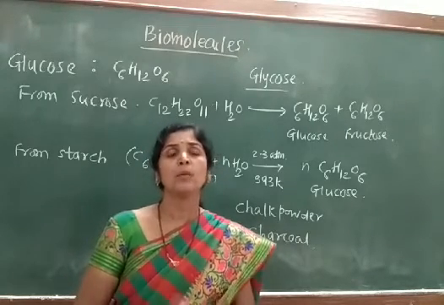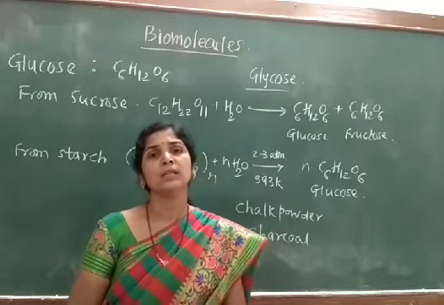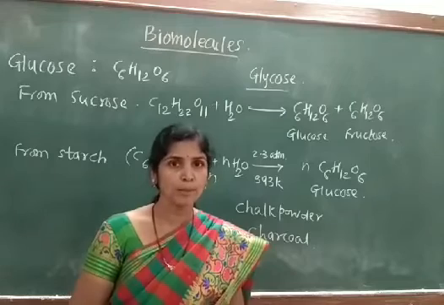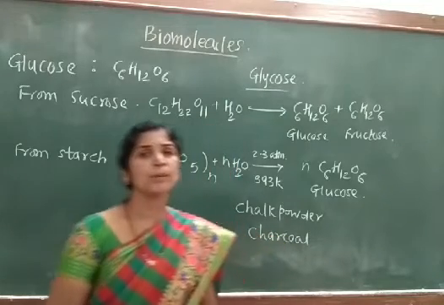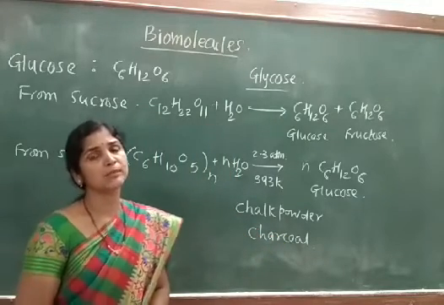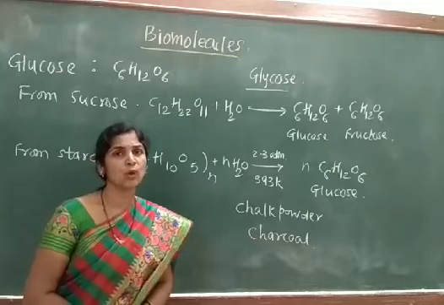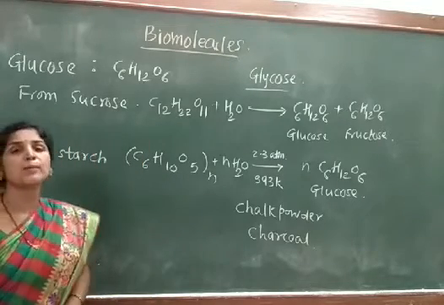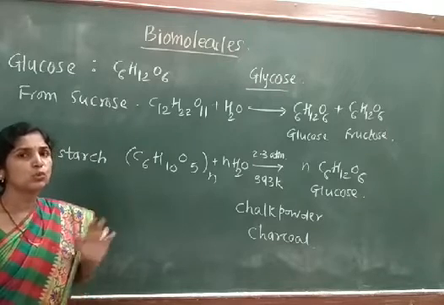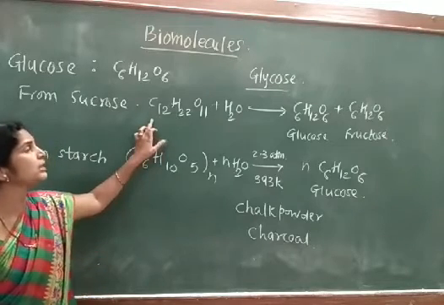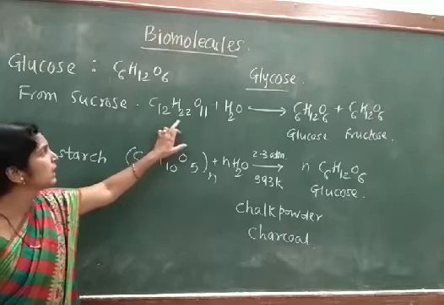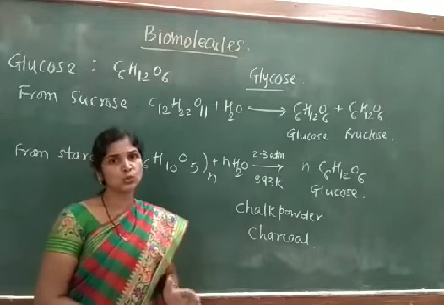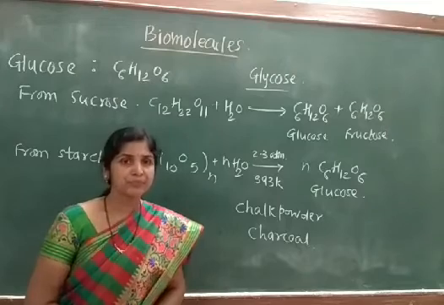So, by the hydrolysis of a disaccharide or a polysaccharide, glucose can be obtained. The first method of preparation is the preparation of glucose from sucrose. This sucrose is an example of a disaccharide, represented with the general formula C12H22O11.